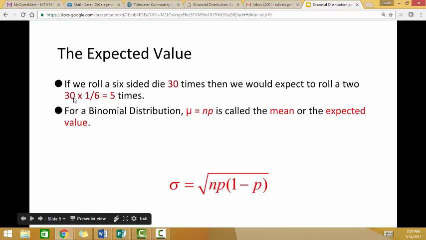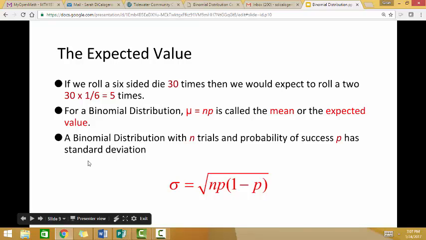So again, if I roll 30 times and I have a probability of 1 out of 6 of rolling a 2, my n is 30, my p is 1 out of 6, so 30 times 1 out of 6 is 5. I should expect to roll a 2 about 5 times.